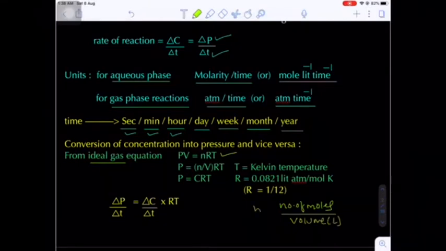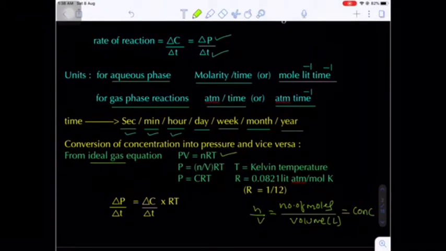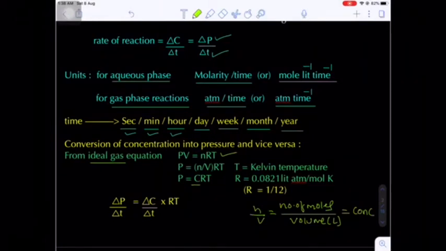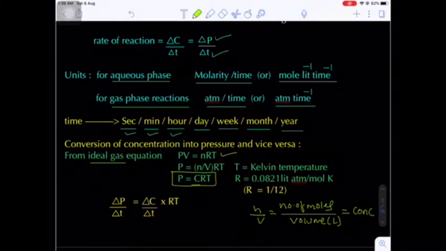So this is the number of moles upon volume in liters, nothing but concentration, nothing but molarity. So instead of n by V, I write capital C, the concentration. So P is equal to C into RT. This is the relation between pressure and concentration, where the temperature T should be expressed in Kelvin. And the R value is 0.0821 liter atm per mole per Kelvin.